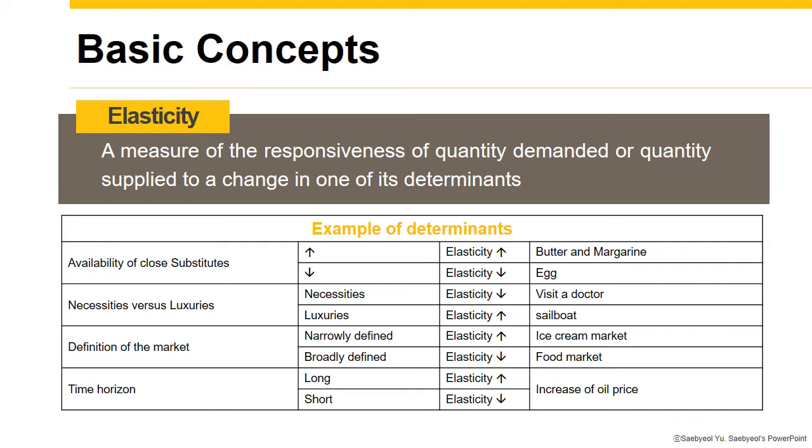And this table has examples about determinants. If the availability of close substitutes is high, then the elasticity will become high. And if it is low, elasticity will be low. For example, you can think about butter, margarine, and eggs. Usually when the price of butter becomes high, the demand for margarine, which is the substitute of butter, will become high. But for eggs, there's nothing to replace them. So even if the price becomes high, the demand will be maintained.